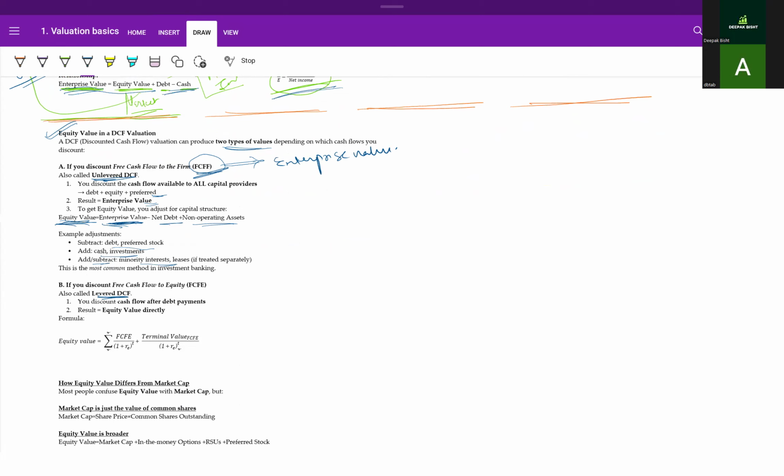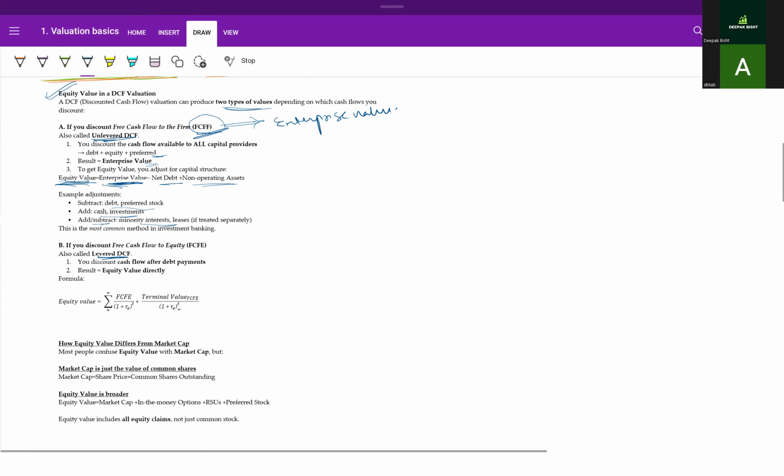But if you discount free cash flow to equity, which is also known as levered DCF, you discount the cash flow after debt payments, and this will result in the equity value directly. The formula for this is the summation of free cash flow to equity, and we will discount all those free cash flows, and then we will add the terminal value. Then we will discount the terminal value to the current time period.